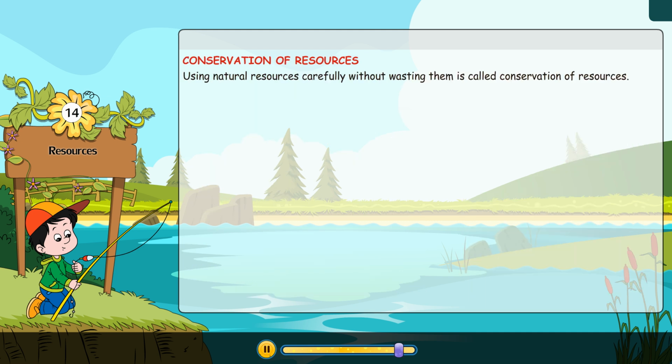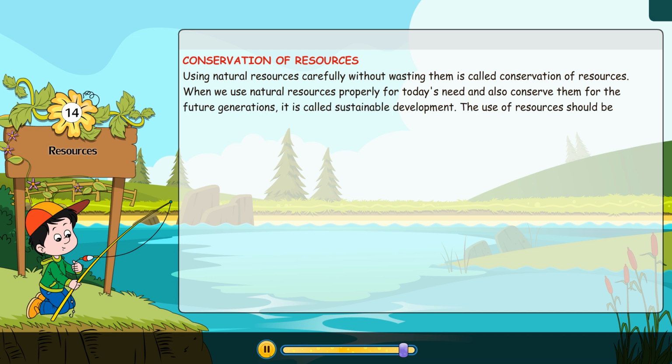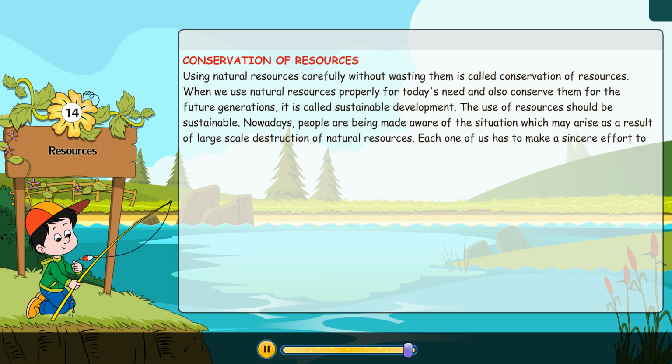Conservation of resources. Using natural resources carefully without wasting them is called conservation of resources. When we use natural resources properly for today's need and also conserve them for the future generations, it is called sustainable development. The use of resources should be sustainable. Nowadays, people are being made aware of the situation which may arise as a result of large-scale destruction of natural resources. Each one of us has to make a sincere effort to save our natural resources for the future of our planet.